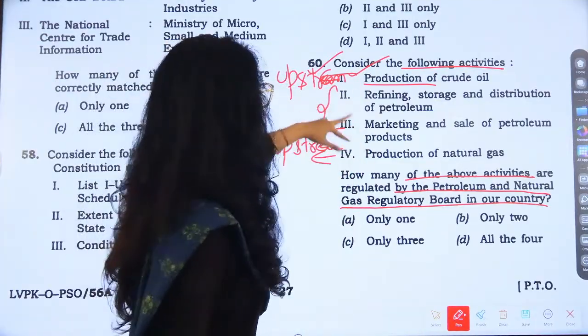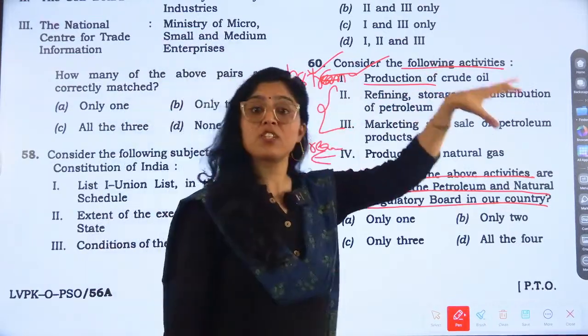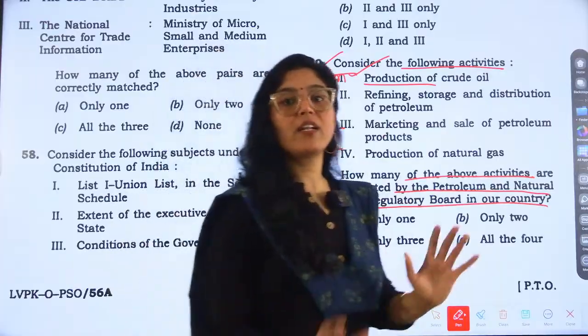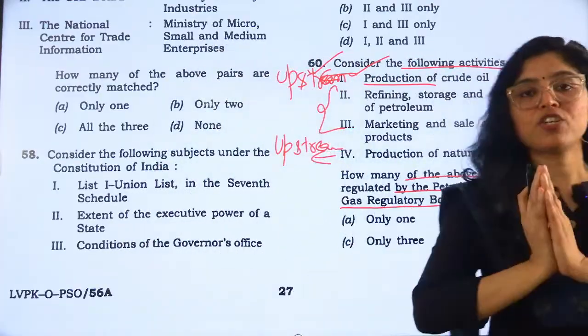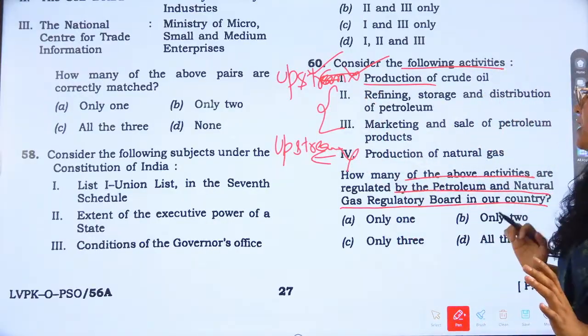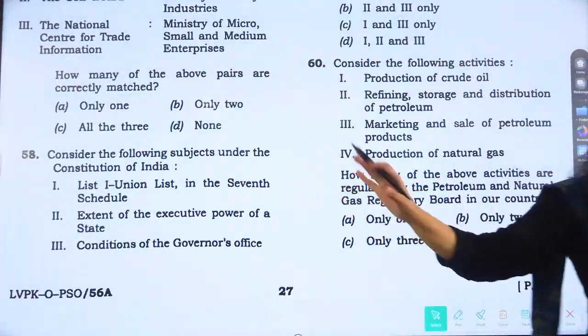So these two options are correct. Petroleum board has the responsibility of refining, storage, distribution, marketing, sale. This is the kind, but production is not under the regulation of the petroleum board. Production related activities are not. So these two options can be eliminated. So answer becomes what? Only two, which is B option, right?